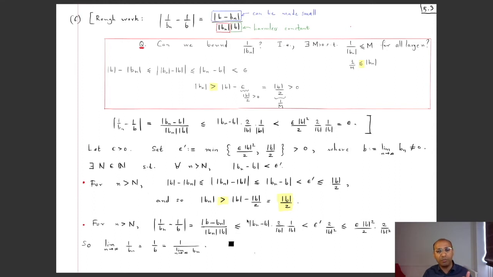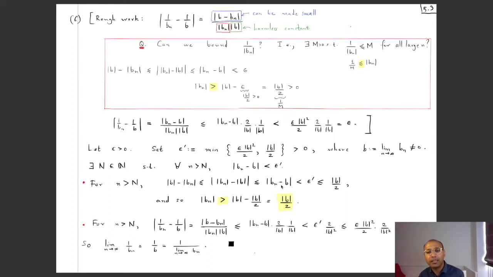So let's first make sure that our bound on mod Bn below is satisfied. For every n which is bigger than this capital N, we know that mod b minus mod Bn is of course less than or equal to mod of mod Bn minus mod b, because minus x is less than or equal to mod x, right?